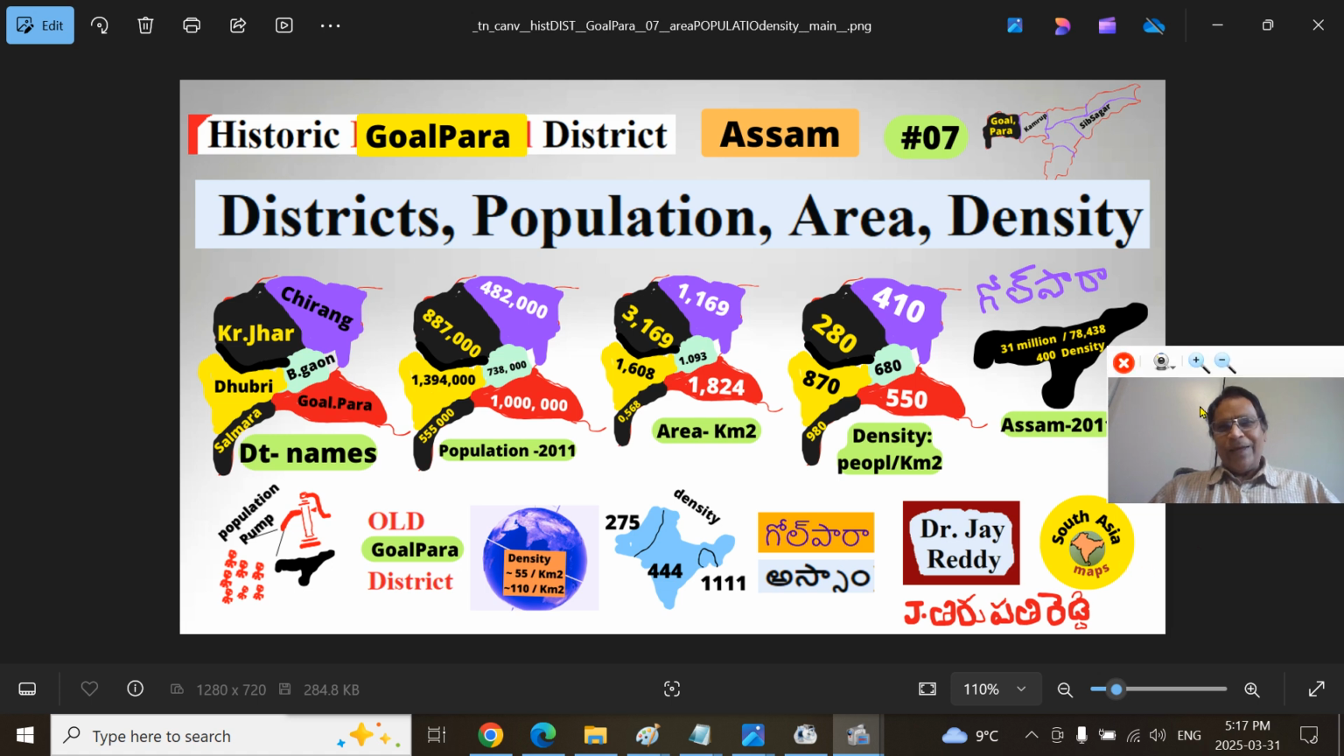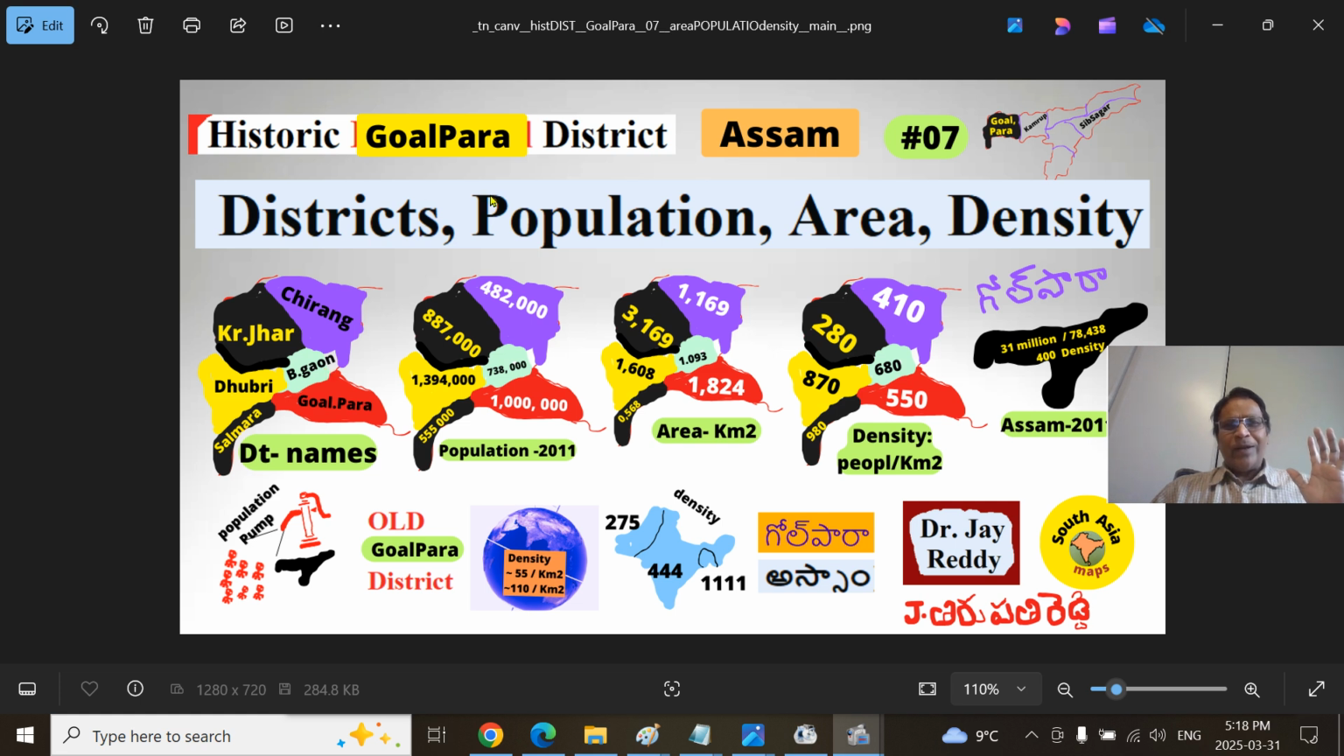We are continuing our Goalpara District series. This is the historic Goalpara District, part of Assam today. That is the old Goalpara District, or British Goalpara District, or undivided Goalpara District series. Today it has 6 districts we will go over. Part 6, 7 of the presentation, we will talk about the 6 districts of the old Goalpara region. Remember, I am using the term district and region synonymously, broadly.